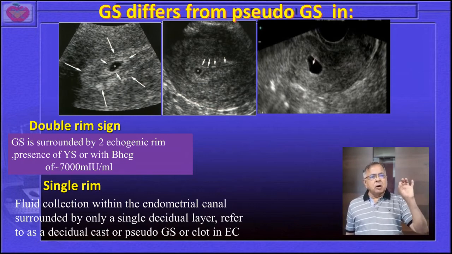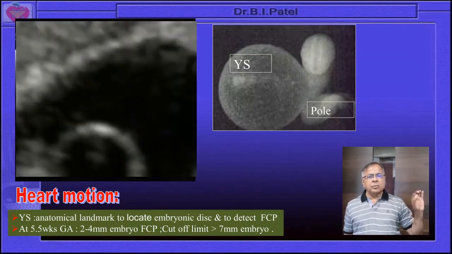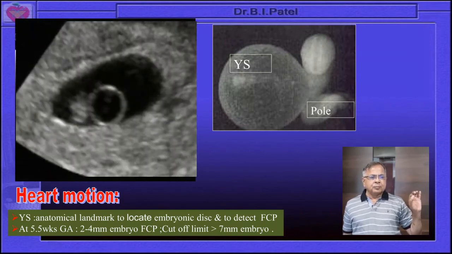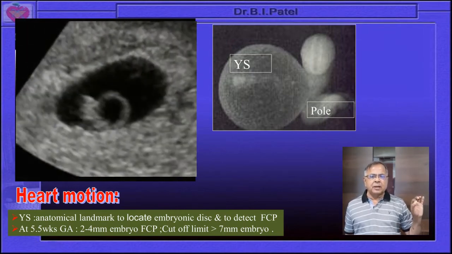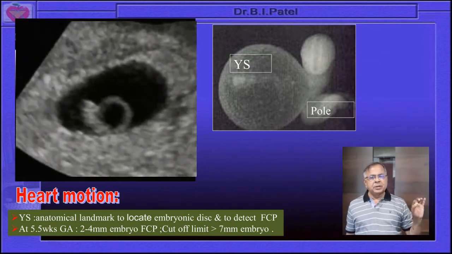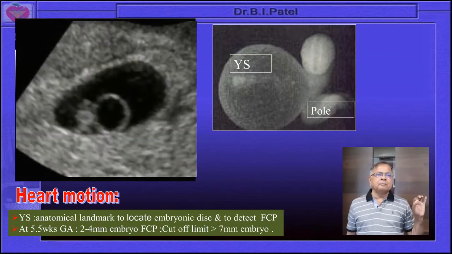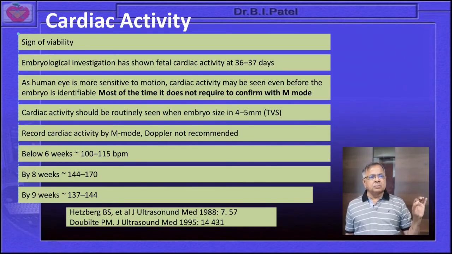Then the presence of the embryo on the yolk sac and its relation. Over here the electron microscope is showing the relations of the yolk sac and fetal pole, and at 5.5 weeks gestational age, a 2 to 4 millimeter embryo will be there, and we will be able to appreciate the cardiac activity during that period. When the embryo grows more than 7 millimeter, there should be cardiac activity, but when it is not there, chances of a poor outcome in that pregnancy will be there. So this is regarding the cardiac activity and its problem.